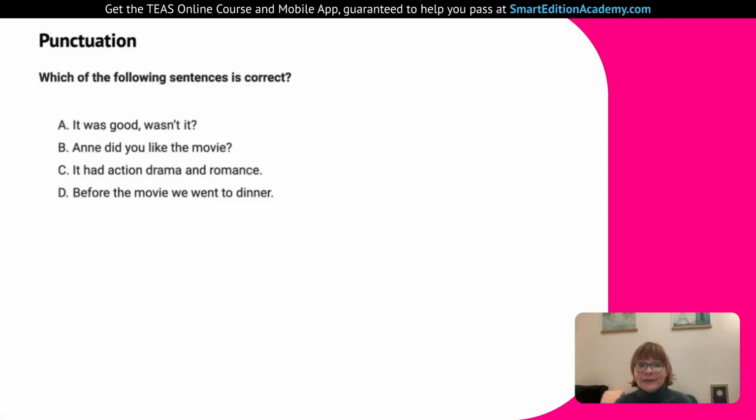And D, we have another missing comma. So the same issue here. Before the movie, so that's kind of a little phrase giving us some detail of when this event happened. Before the movie, we need a comma after that. So just like if you say yesterday, comma, I saw them, something like that. We need the comma to break up these two clauses here. Before the movie, we went to dinner. We want a comma between them. So the one which has a correct use of the comma before a question tag is A.